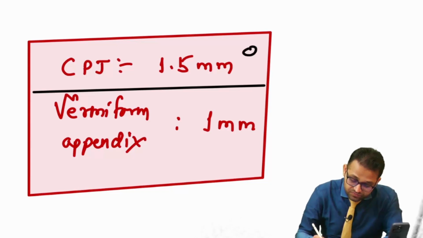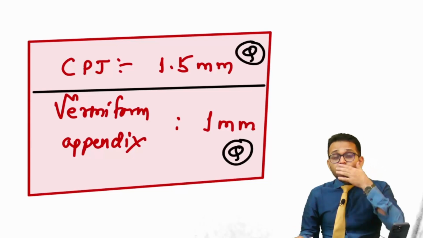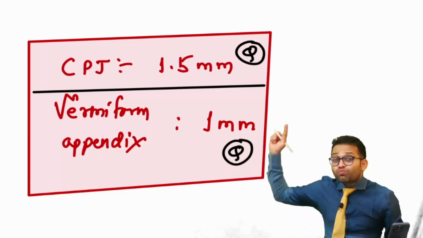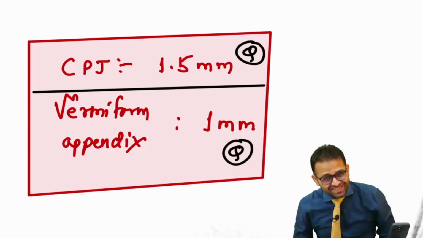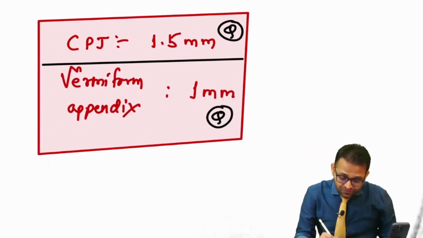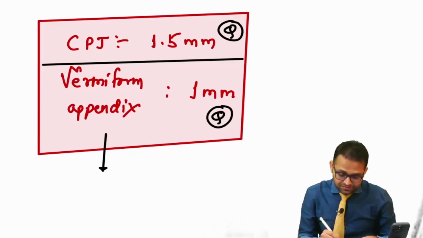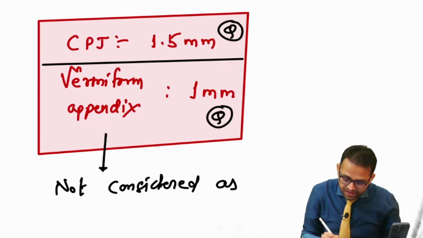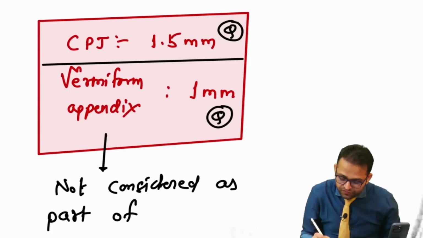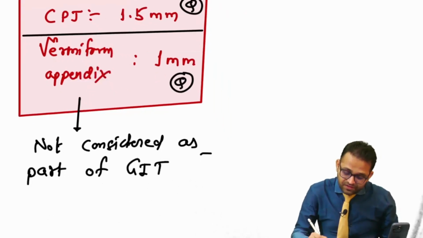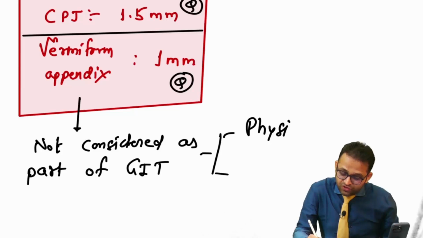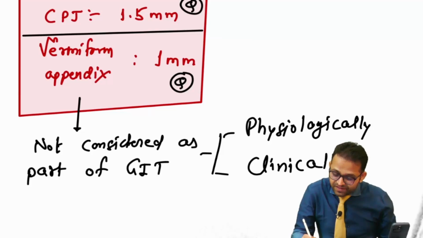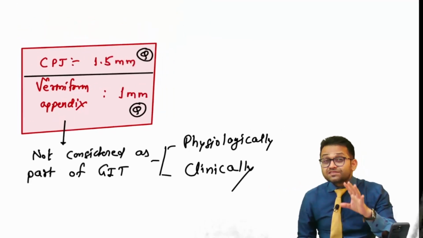MCQ. So who is narrower? Definitely the vermiform appendix is narrower than the cricopharyngeal junction. But remember, this vermiform appendix is not considered as part of the GIT physiologically, meaning functionally as well as clinically. Getting the point? Yes, anatomically it is considered as part of the GIT.